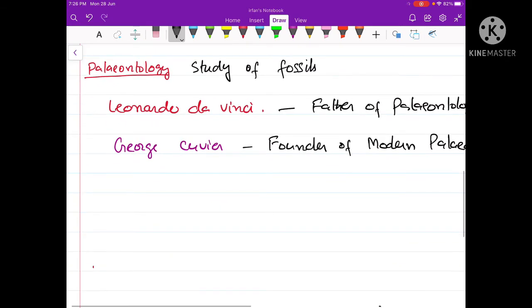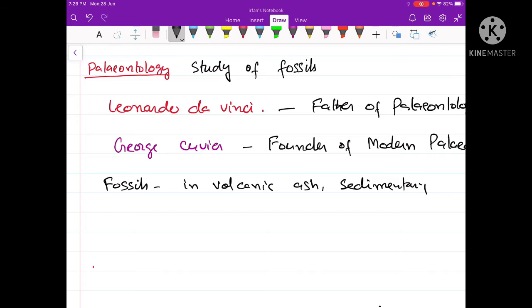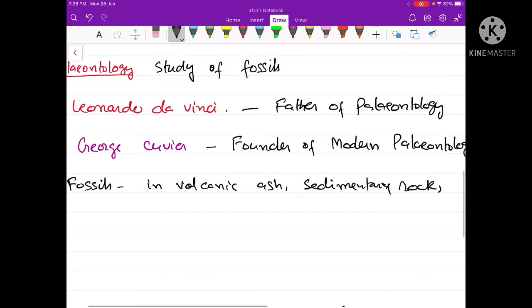Now, fossils have been found from different sources. For example, fossils occur in volcanic ash. They have also been found in sedimentary rocks. They have also been found in ice. Some of them have also been recovered from amber from some trees. They have also been found in peat. Some have also been found in asphalt, etc.